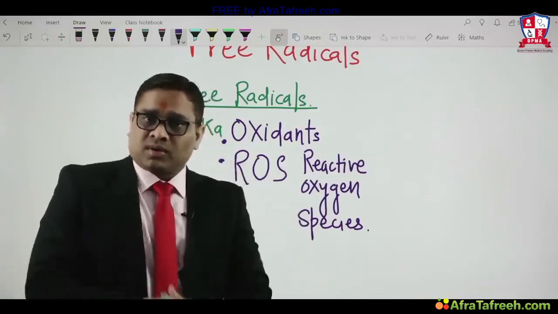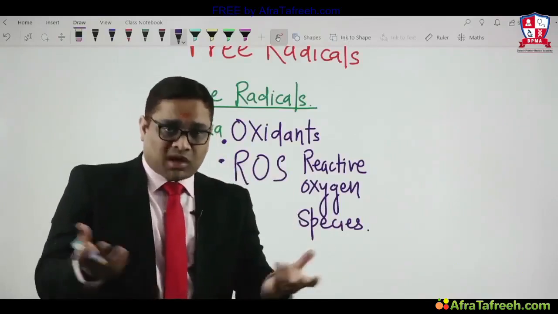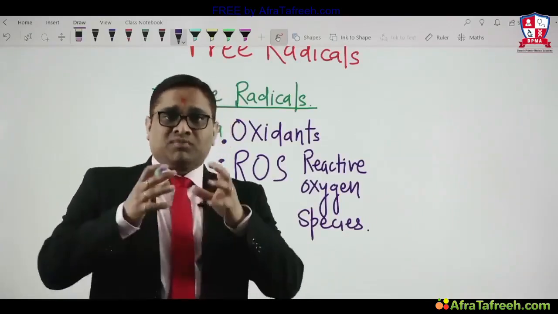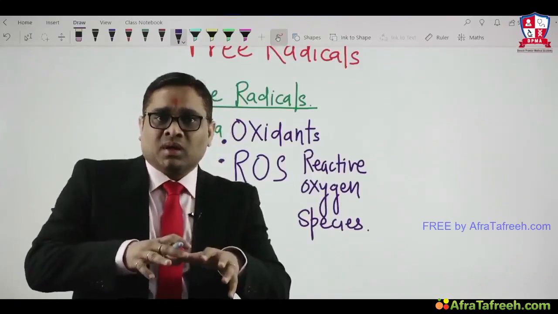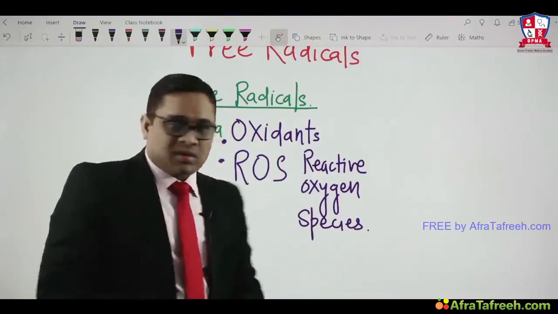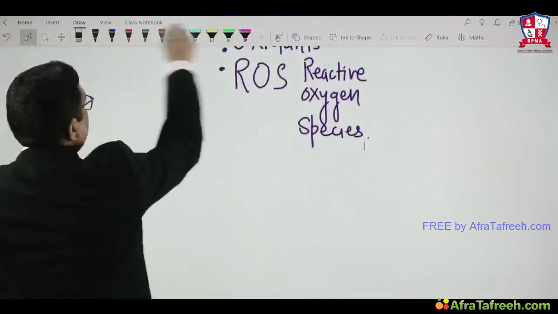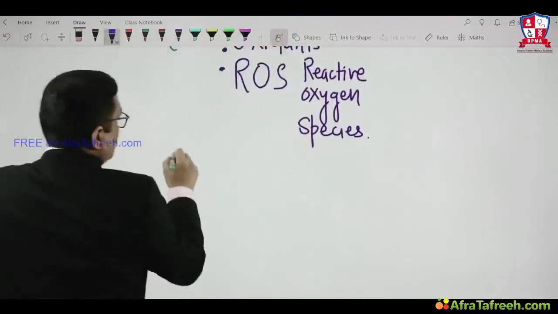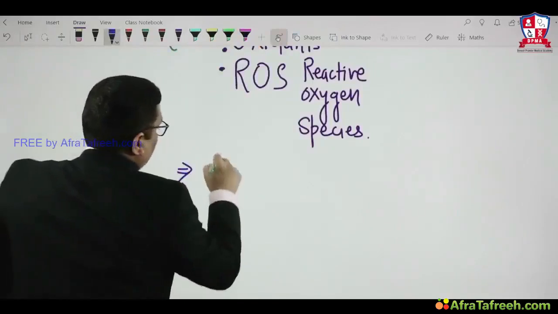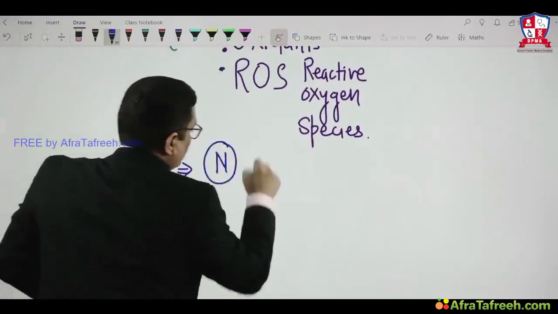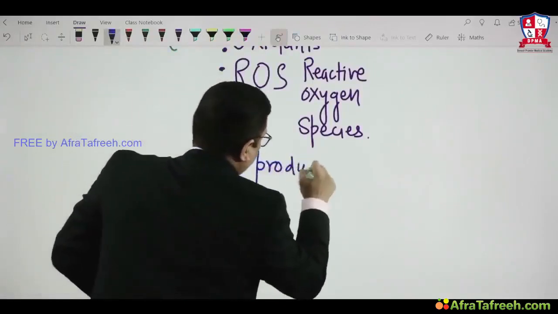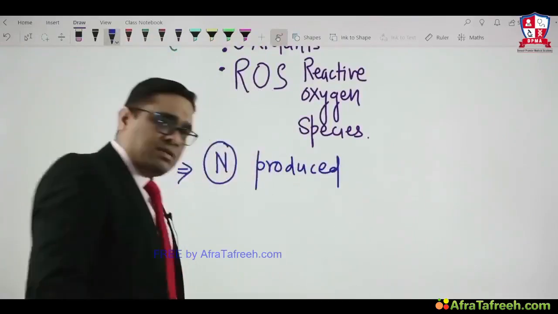Yes, they are normally produced because of incomplete respiration occurring inside the mitochondria, right? So we need to remember that free radicals are normally produced in our human body.